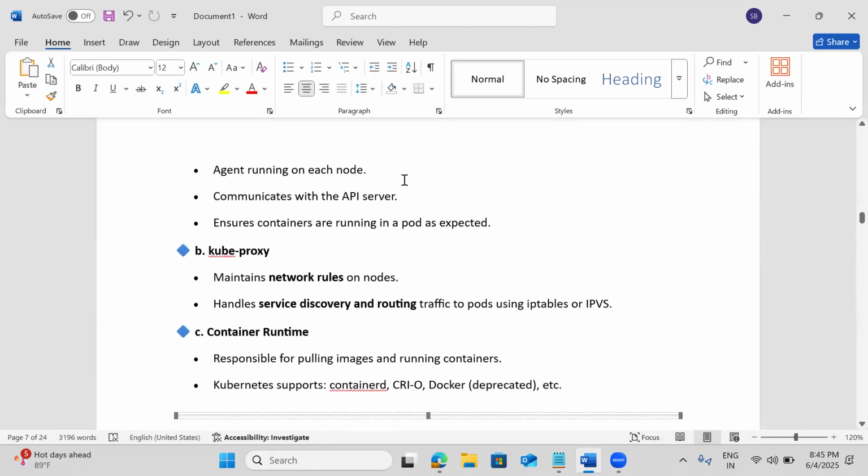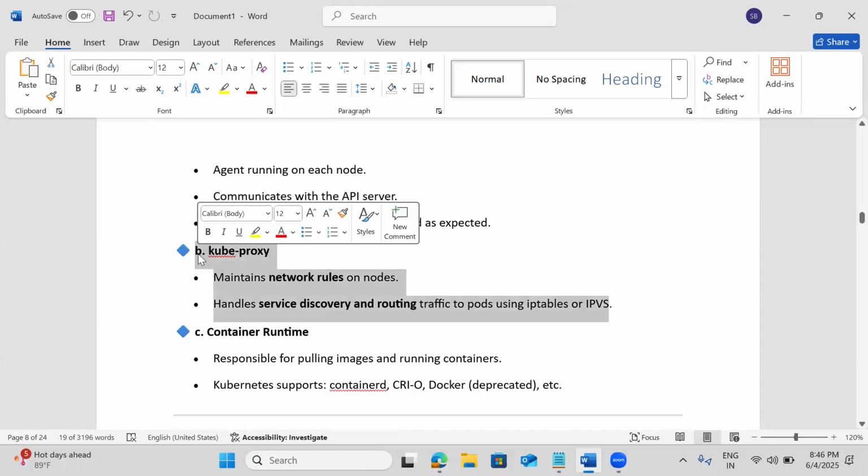Networking rules, service discovery, and routing are all taken care of by Kube-Proxy. Kubelet is the agent component, but for networking, the component we have is Kube-Proxy. Its responsibility is the networking rules and service discovery. We'll discuss more, as Kube-Proxy also plays a vital role.